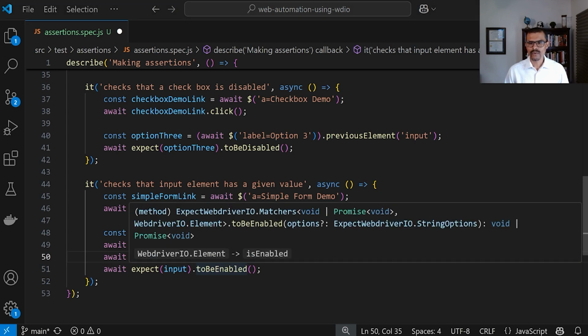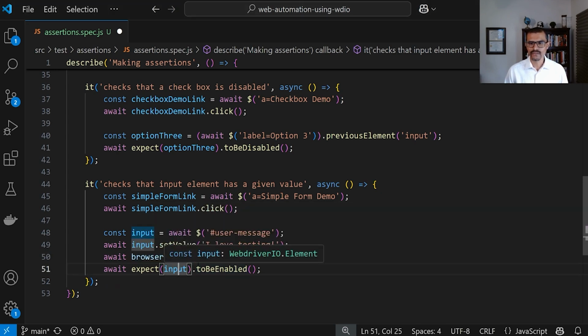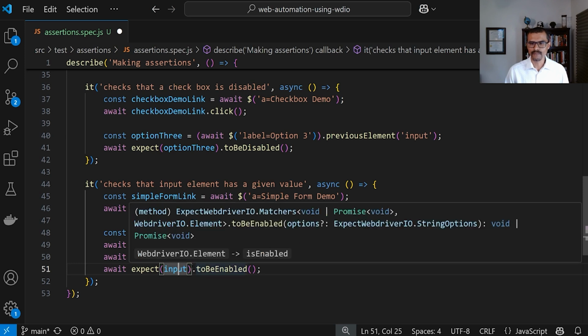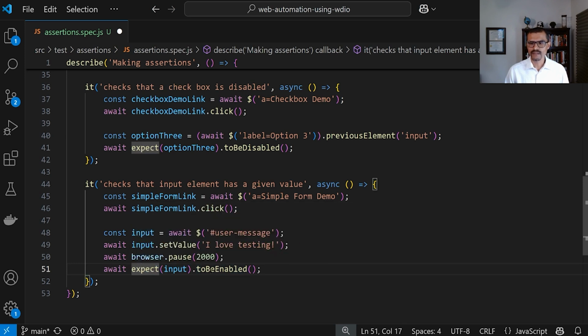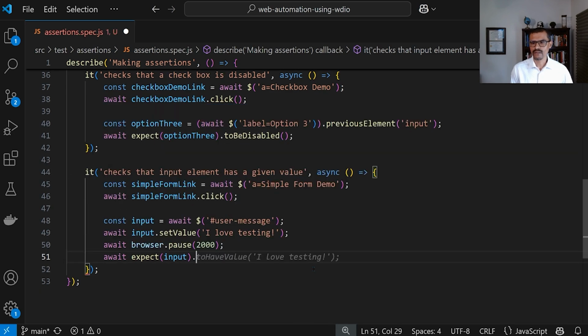The last thing that I would want to do here is to make sure that that value is showing up in that input field. So I'm going to say expect input dot, and then I'm going to say value to have value, and just like that, right? So we're going to verify that this "I love testing" text is showing up within that input field.